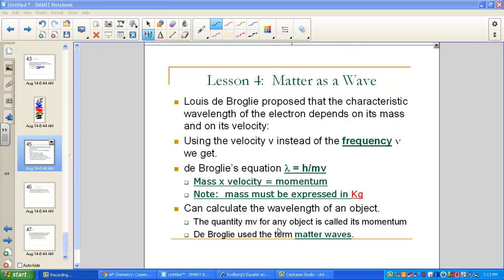Lesson 4 in our chapter discussing the electronic structure of an atom is titled The Wave Behavior of Matter. In our previous lessons, we've talked at great length about wavelengths and frequency, which describes energy motion, especially for light particles, and that has now been expanded to talk about quantums of energy. If energy can behave as matter, can matter behave as energy? And that's really what the focus of lesson 4 is.